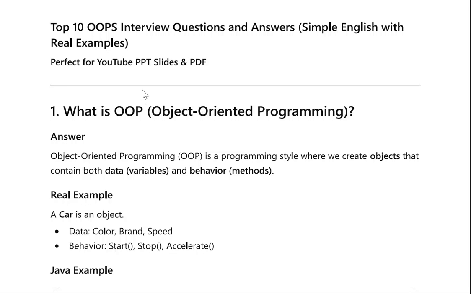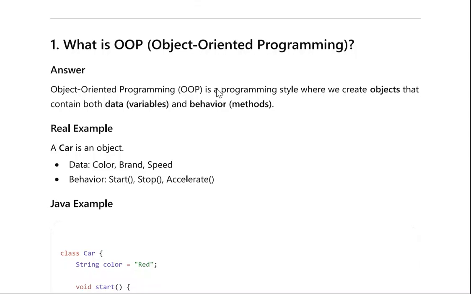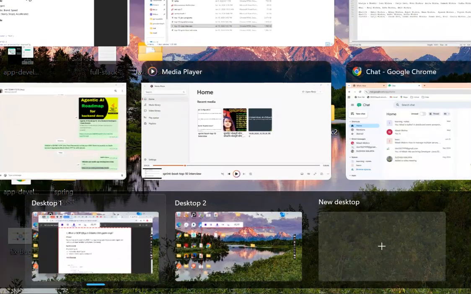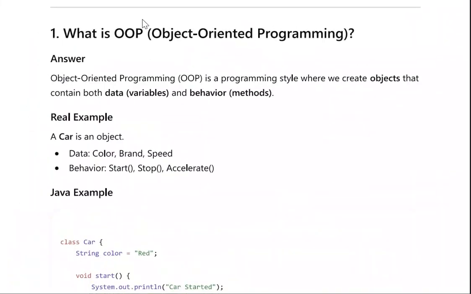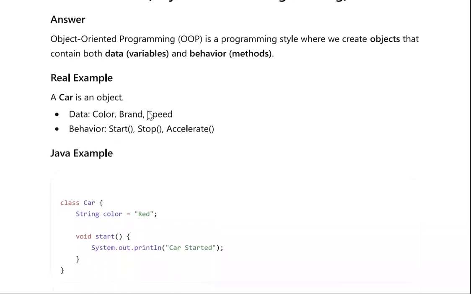In this video, we will see top 10 OOPS interview questions and answers in simple English with real examples. What is OOPS? Object Oriented Programming. Object Oriented Programming is a programming style where we create objects that contain both data (variables) and behavior (methods).